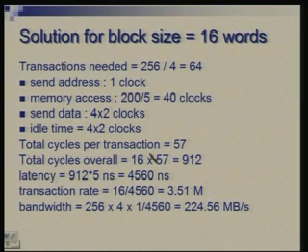The total number of cycles is 16, which is the number of transactions, into 57. Latency is this number multiplied by 5 nanoseconds. Transaction rate is 16 transactions over this much time, that means 3.51 million, and bandwidth is these many bytes over these many nanoseconds. So, 224.56 megabytes per second. So, you could see a tremendous increase in the bandwidth.